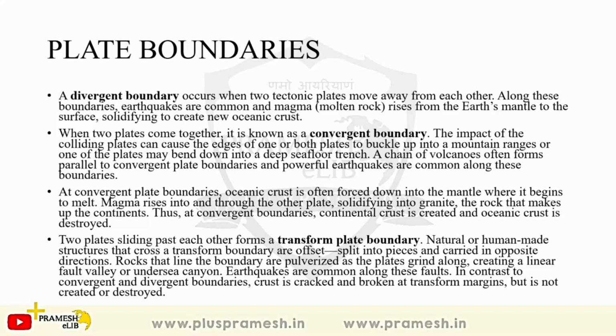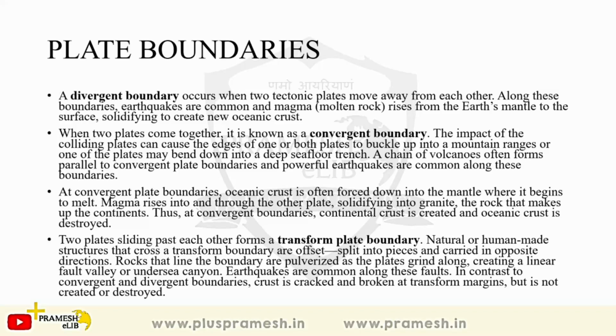Okay, so let's see what happens when such types of plate boundaries are there. So a divergent plate boundary occurs when two tectonic plates move away from each other. Okay, so here when divergent they will move away from each other, earthquake can occur because there is movement, and some magma may rise from the earth's mantle to the surface. As I said, it will create a new thing. So there will be creation, and therefore it is called constructive. So though it is divergent, it is called constructive plate boundary, and it creates new oceanic crusts.